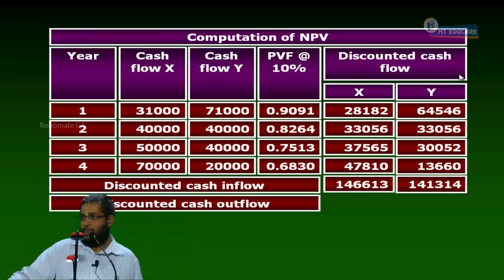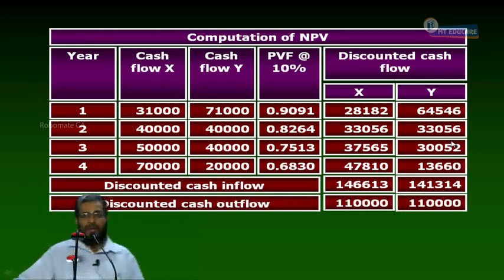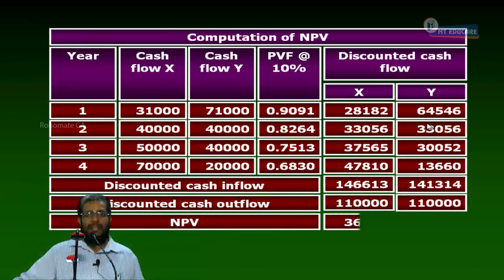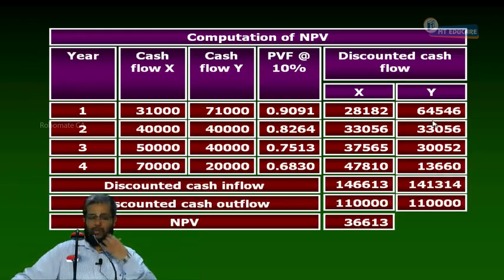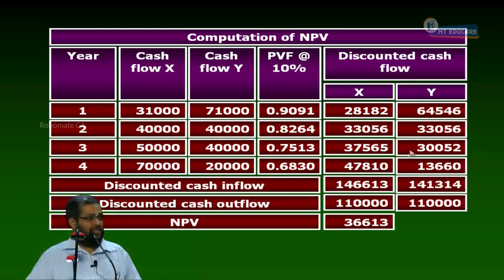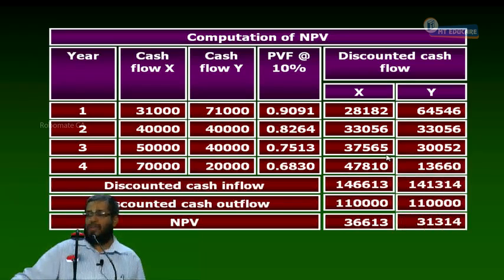Discounted cash outflow is 1,10,000, that is one lakh and 10,000. NPV for X is 36,613 and for Y is 31,314. This is NPV. Are you all following or not? Those who have not yet copied, raise your hand. Okay, please copy fast.